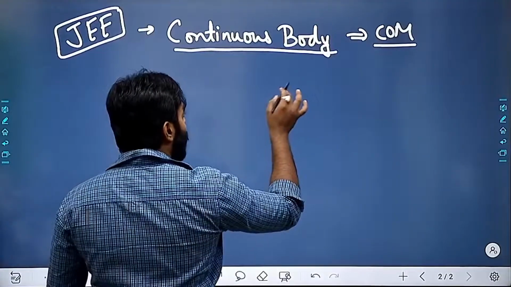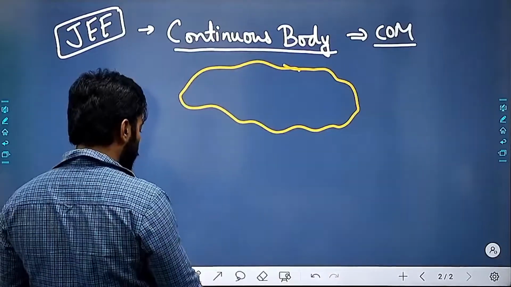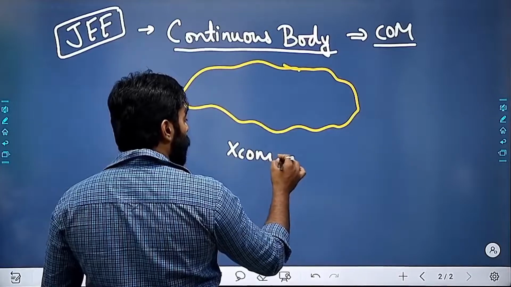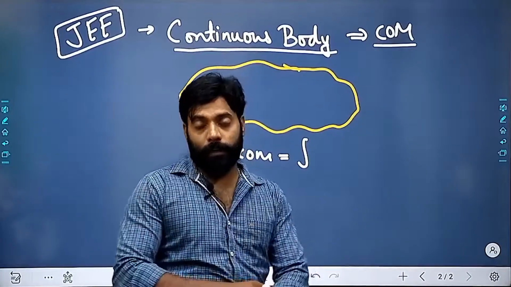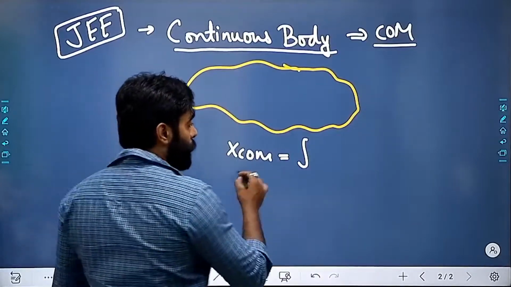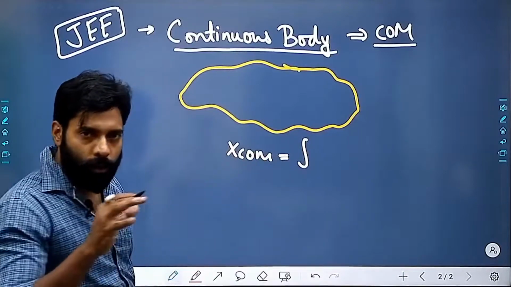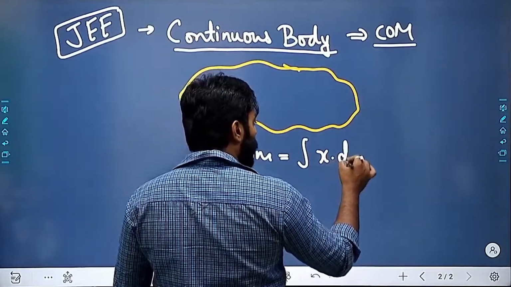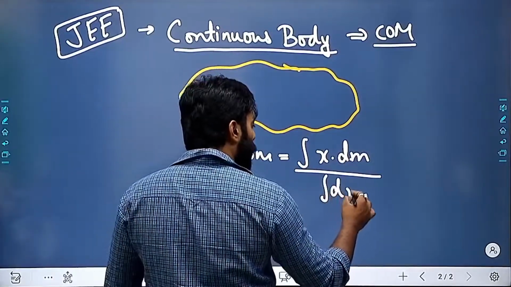So if I am having any continuous body, then I can calculate the center of mass x coordinate by knowing the value of dm, right? So it will be integral of x dm divided by integral of dm.